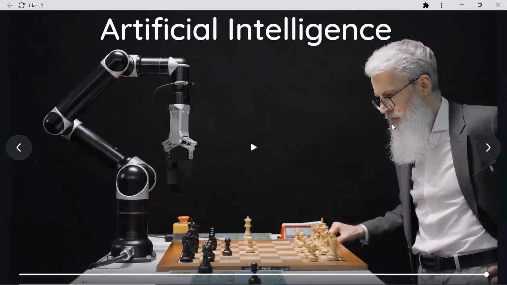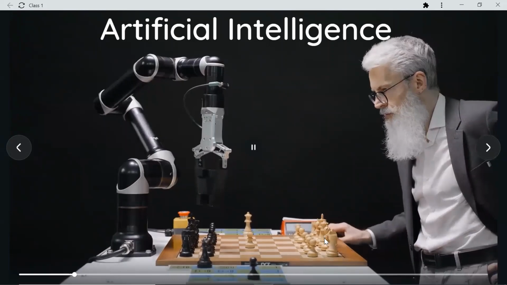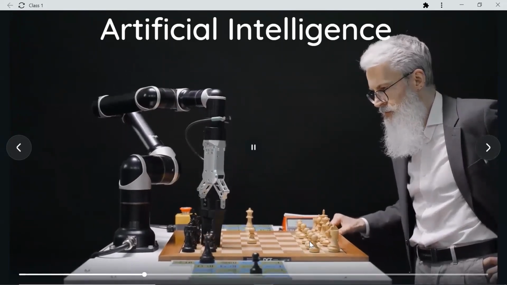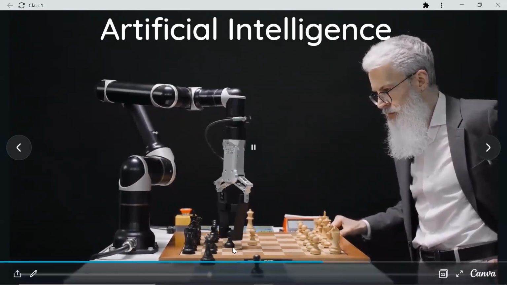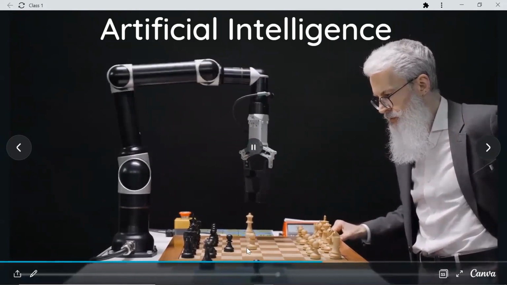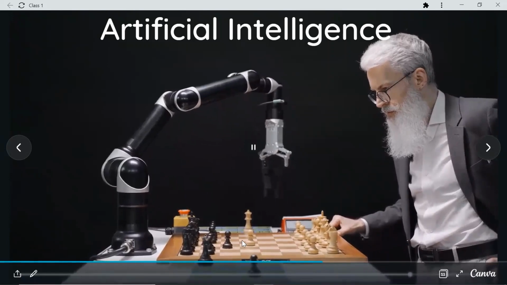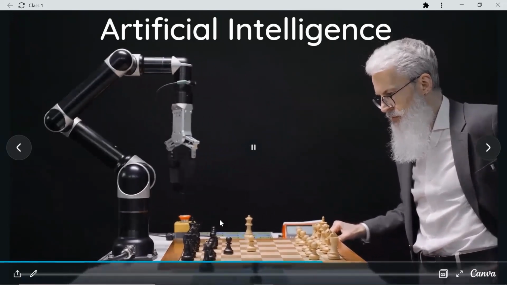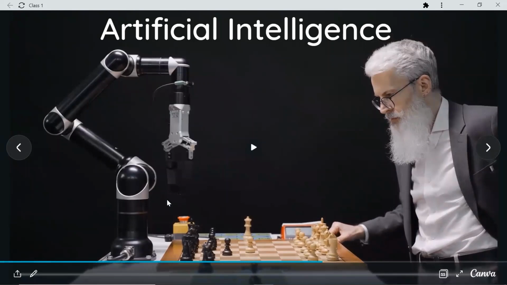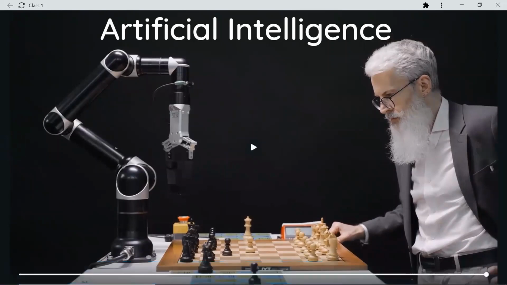See this video: this gentleman is playing chess not with another person, but with a machine. Look here, whenever he moves a chess piece, the machine automatically moves too, right? It decides whether to move the pawn, the bishop, or the queen. Based on that, we write the code and give the intelligence to the machine. He moves this coin, you have to move that coin. This kind of instruction we can give to the machine using Python.